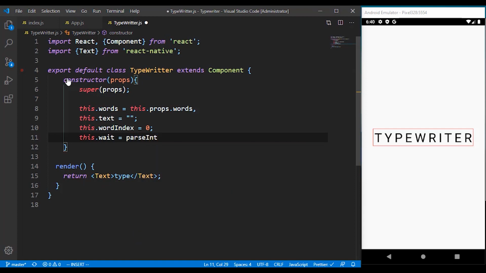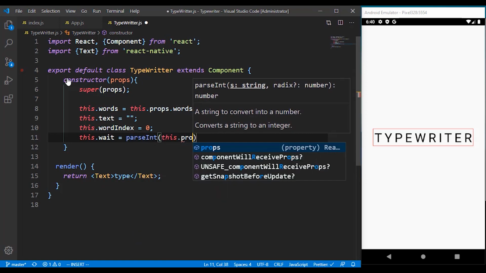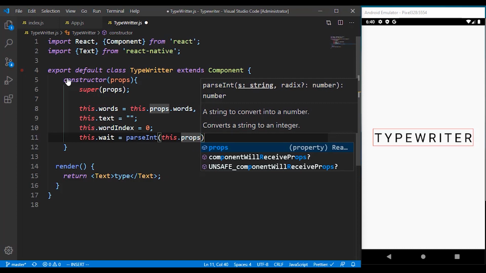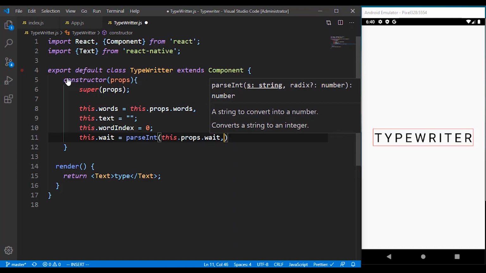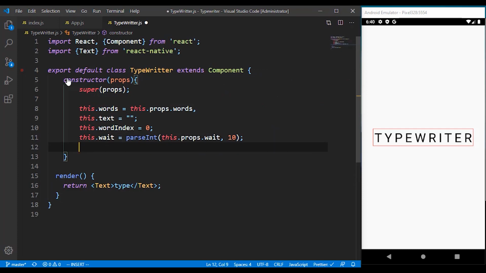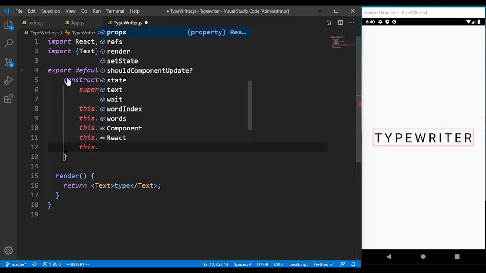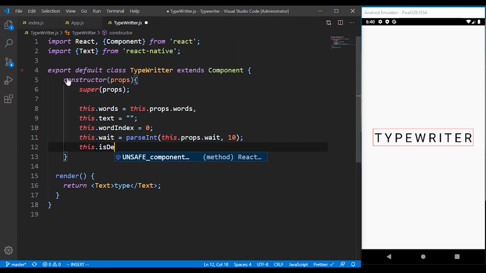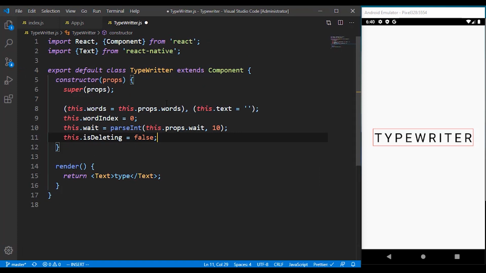For the wait itself, we have to parse the value to make sure that whether you're passing it as text in the props or as a number, it is converted to base 10 and to a number. We also have to set isDeleting to false. All these things are just the default values. So I'm going to change this to an equal sign and format that properly.